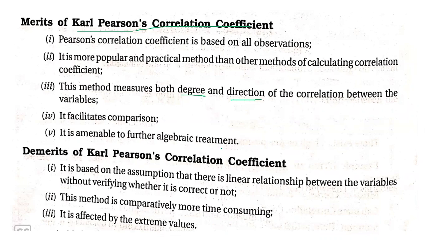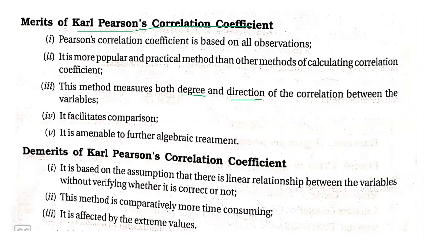Now this is one of the 6 marks questions which has been asked in at least 2 of the examinations: merits and demerits. Then coming to demerits. In demerits, it is based on the assumption that there is a linear relationship between variables, without verifying whether it is correct or not.